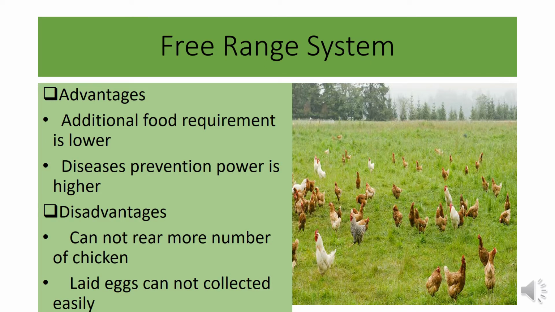Here is the free range system. In our country, chickens are locally reared in this type of system. Mainly local or native breeds are reared in this system. Here chickens can move freely. The main advantages are that the additional food requirement is lower and disease prevention power is higher. But the main disadvantages are that chickens can be stolen at any time, a large number of chickens cannot be reared, and laid eggs cannot be collected easily.